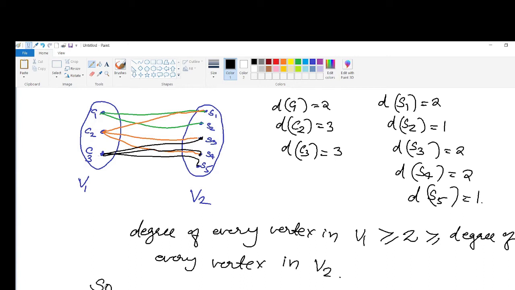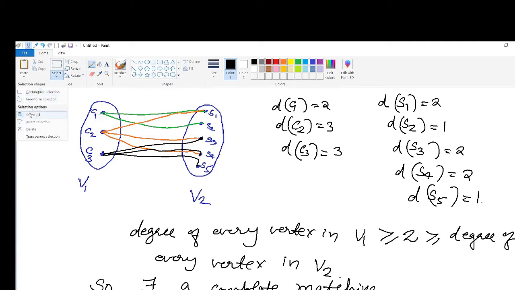So by the above theorem, there exists a complete matching. Actually the matching is discussed in the case of a bipartite graph that we already taught. So in this way we can find whether there exists a complete matching or not.